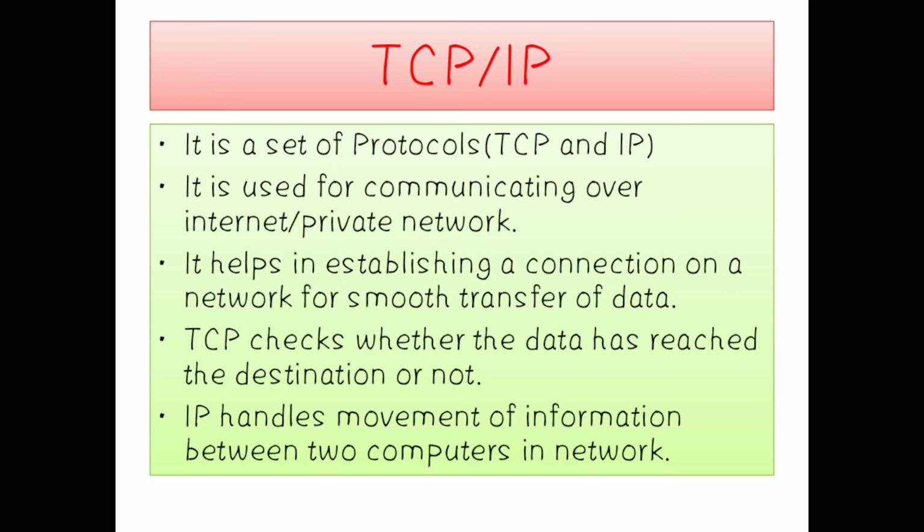While coming to IP, what is the task of IP? Why is IP used? It is used to ensure that whatever message or information we are sharing over the internet reaches the correct destination or not. That is the task of IP. That means it will be checking the movement of information between two computers in a network.